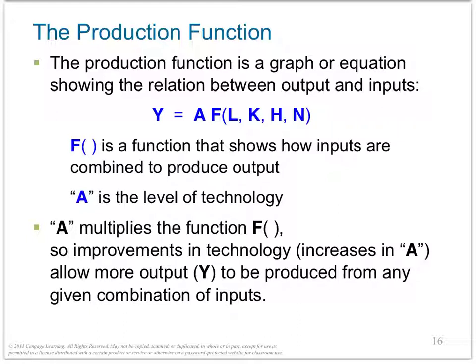Okay, F here, as you see, is the function, which shows how inputs are combined to produce output. As you see, I didn't talk about technology. Technology is not inside the function. It's a constant next to the function. A is the level of technology, and A multiplies the function F. So improvements in technology, increases in A, allow more output to be produced from any given combination of inputs.